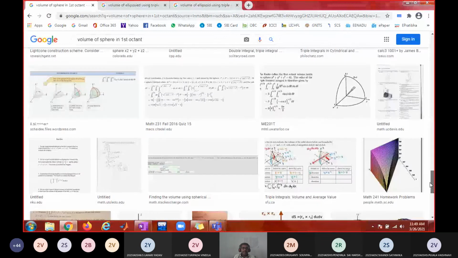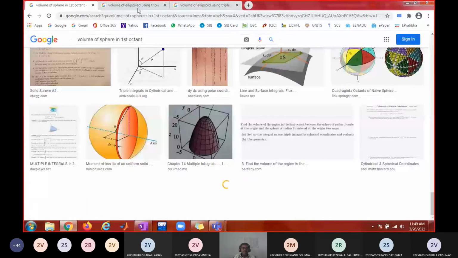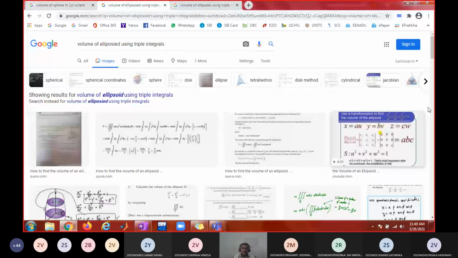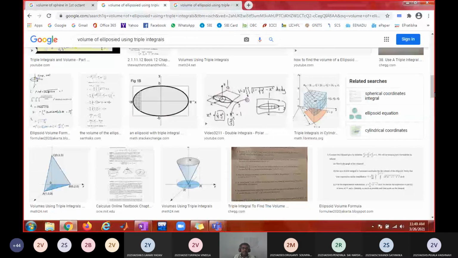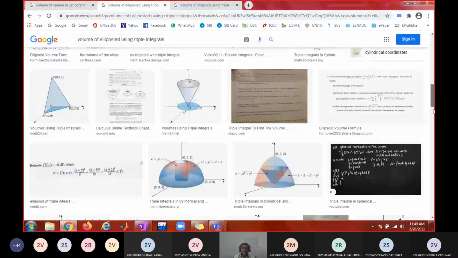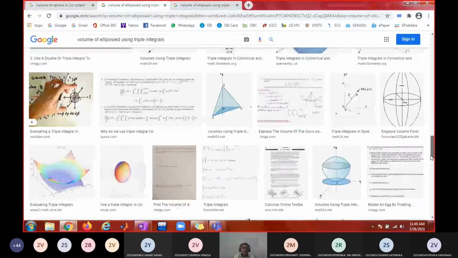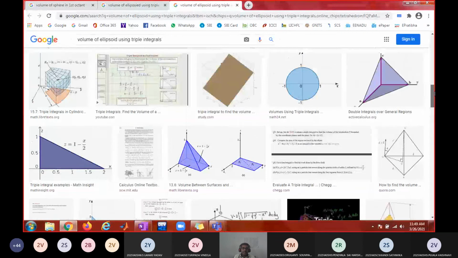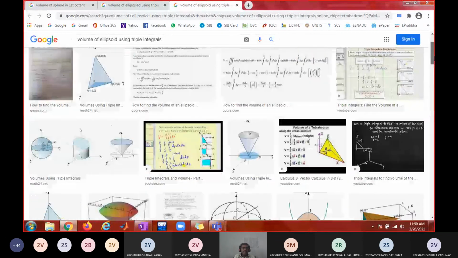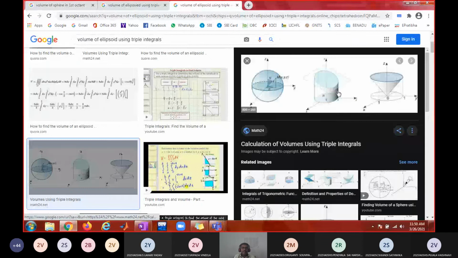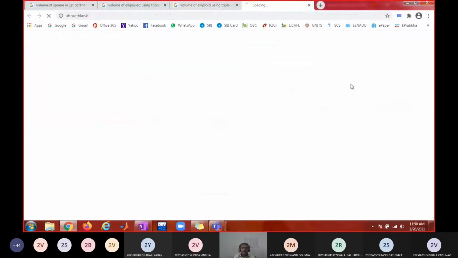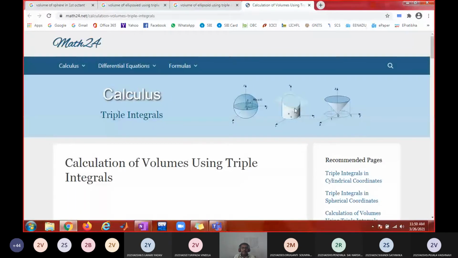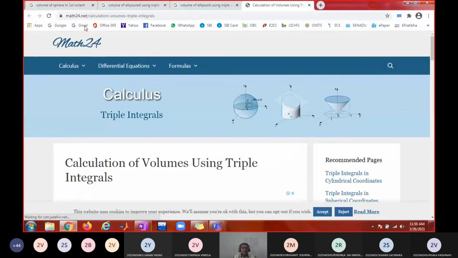Where is that? See this part. Okay. So this is cylindrical region.